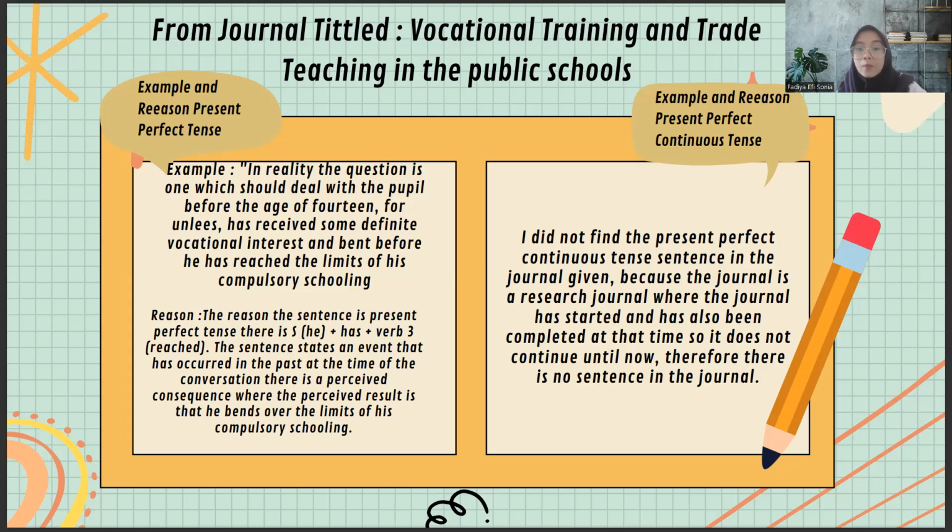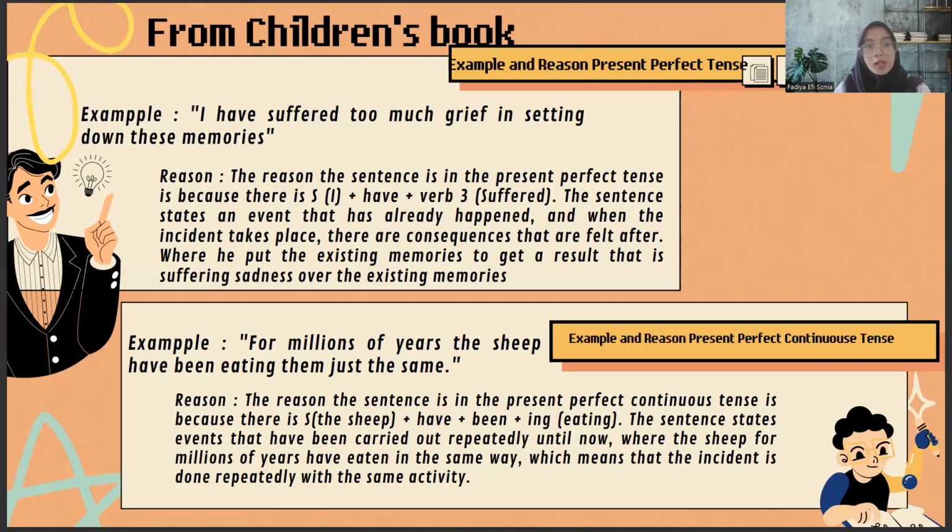I did not find a present perfect continuous tense sentence in the journal given, because the journal is a research journal where the work has started and has also been completed at that time, so it does not continue until now. Therefore, there is no such sentence in the journal. And next, from the children's book that has been analyzed, here is the example and reason for the present perfect tense.